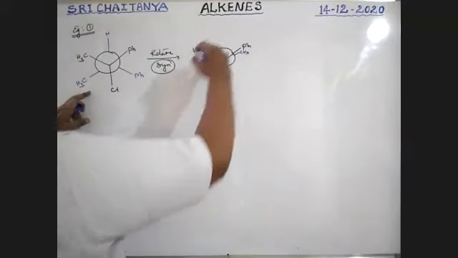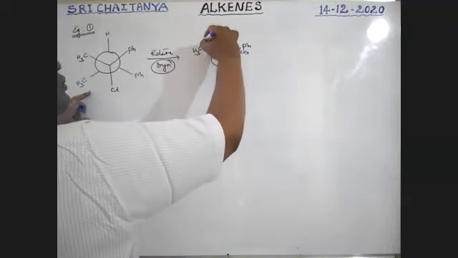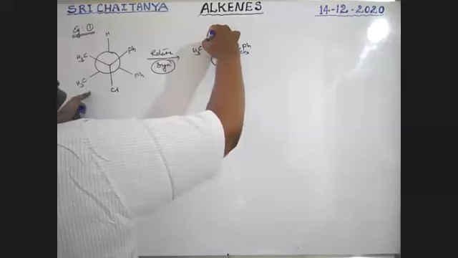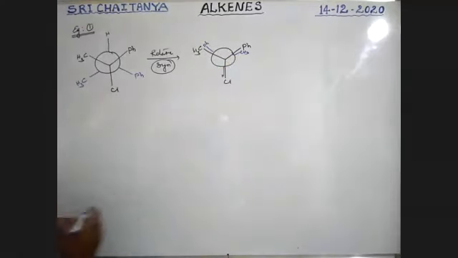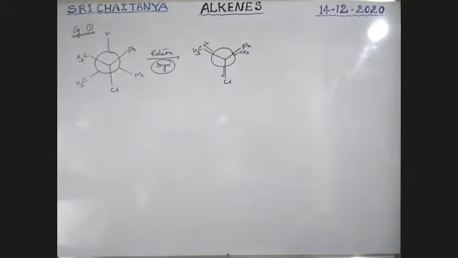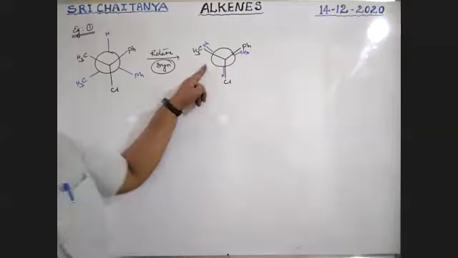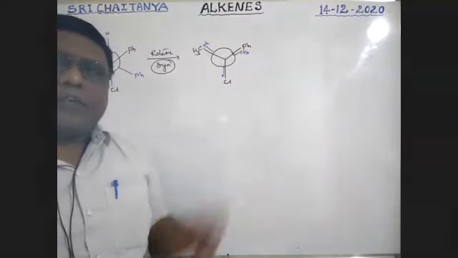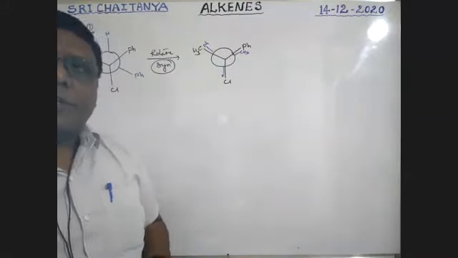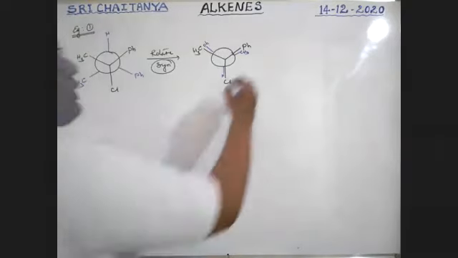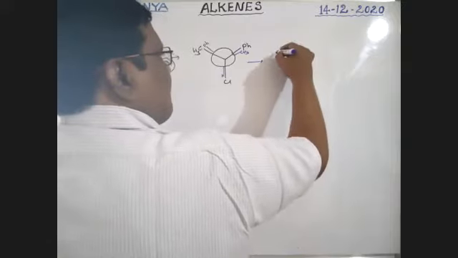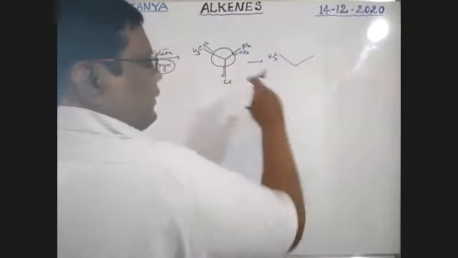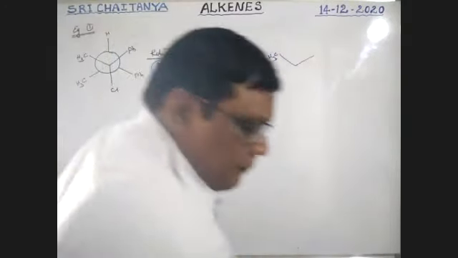Next, this phenyl is exactly behind the CH3. This is hydrogen, boys. This is hydrogen. Okay. Next, convert this one into Sawhorse structure. So I'm doing it like this. Sorry, I'm using the same pen.